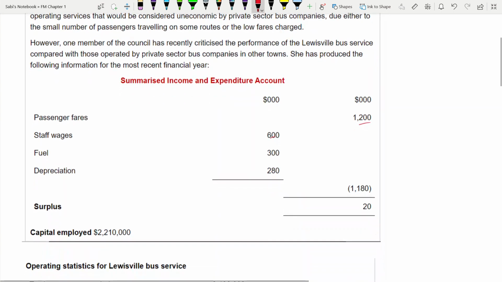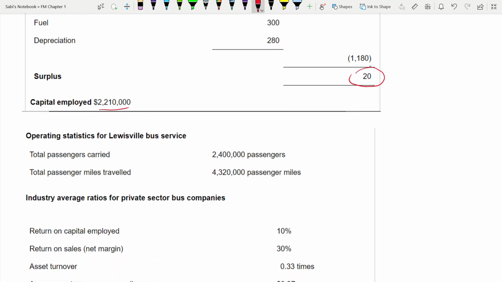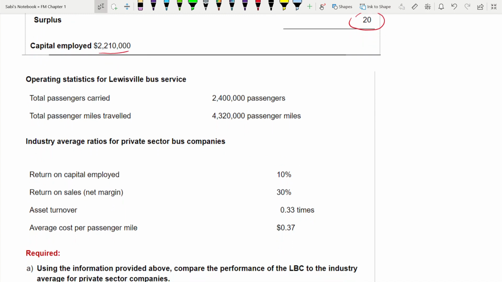You have been given the passenger fee, that is your revenue, and cost. You can see three types of cost: staff wages, fuel and depreciation, because you have to travel. You have a surplus of 20,000, and capital employed has been given. Now some statistics: total passengers carried and total passenger miles traveled, and you have been given industry average ratios to compare. You have been given return on capital employed, return on sales, asset turnover, and average cost per passenger mile. This ratio is of no use if you have nothing to compare with, so you have to calculate your own set of ratios.